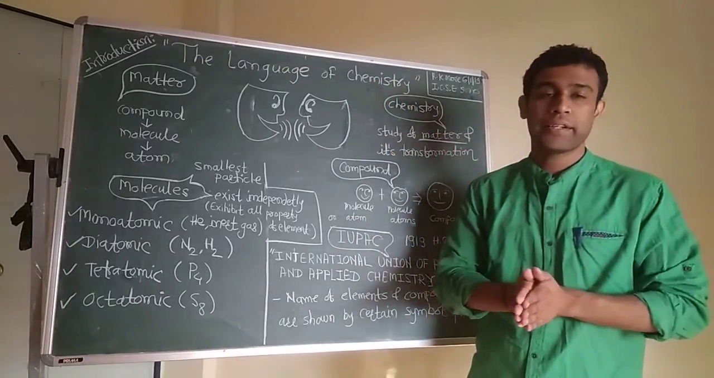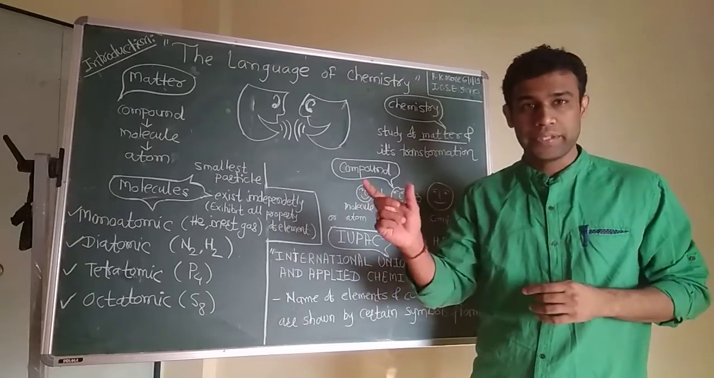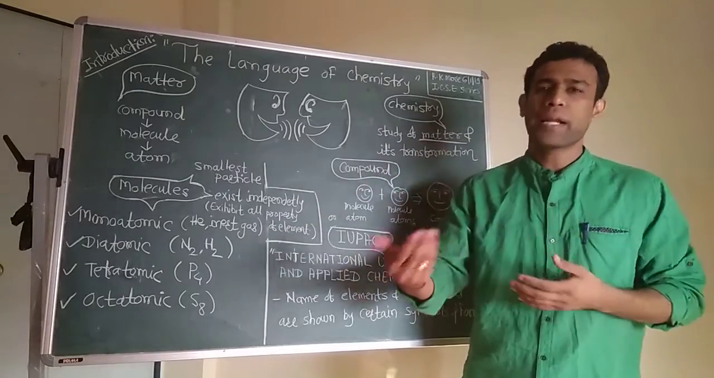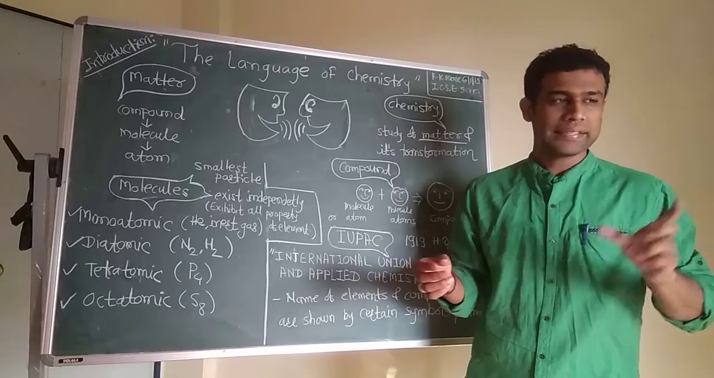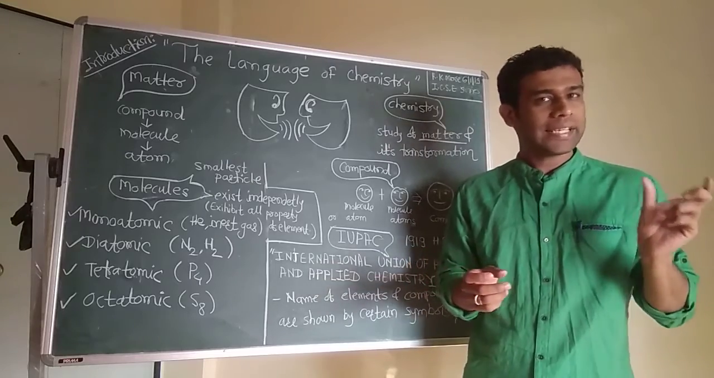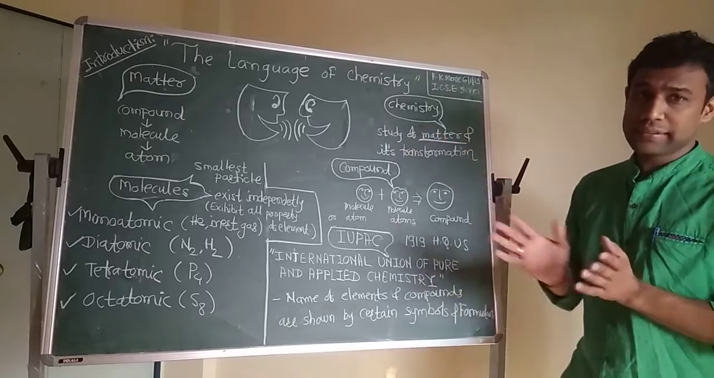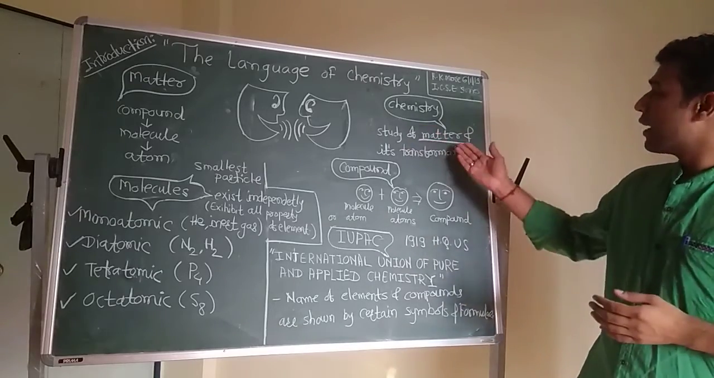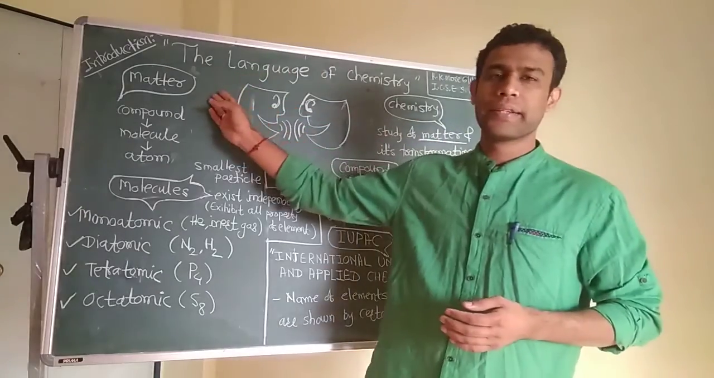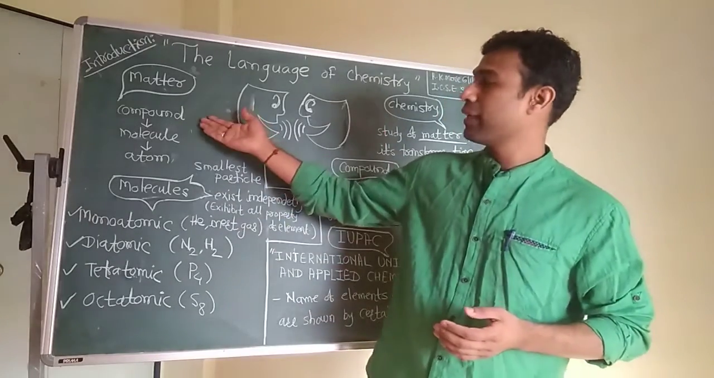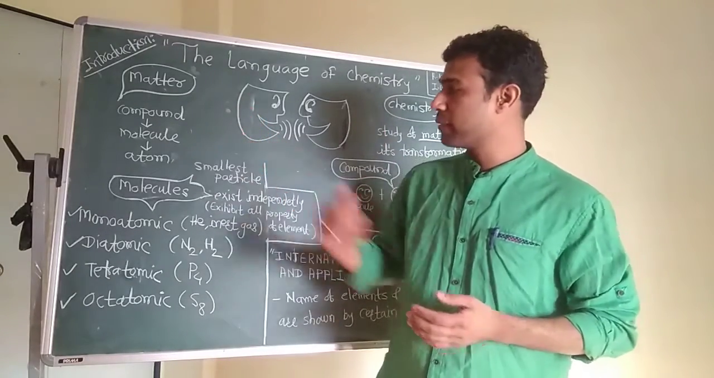For example, you have taken A and you have taken B. If they get mixed, they will form another product, that is C or D. That is, not only are we studying A or B, that is matter, but also its transformation in chemistry. This is a simple definition of chemistry. Then the other thing is, what is matter? Matter is made up of compounds, molecules and atoms.